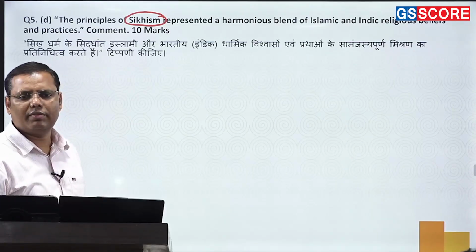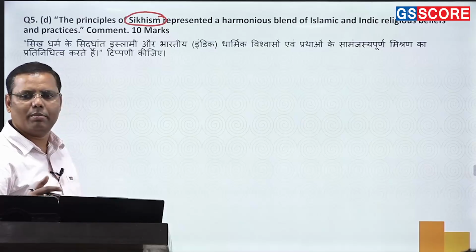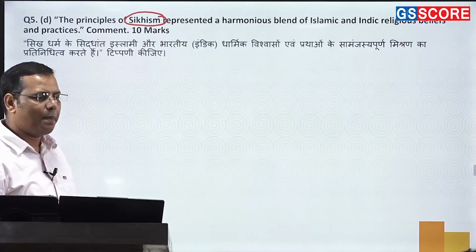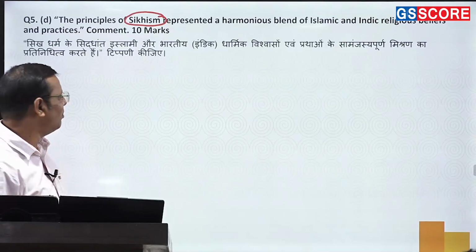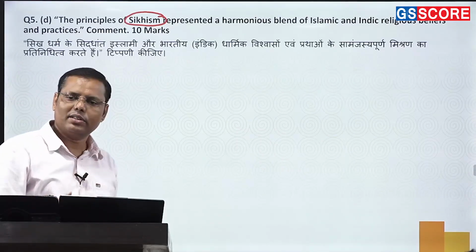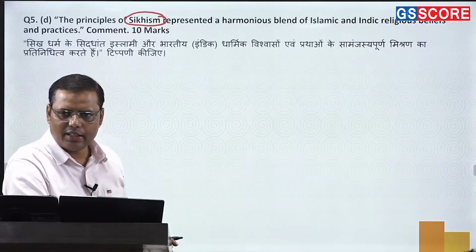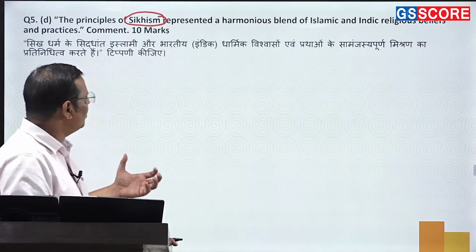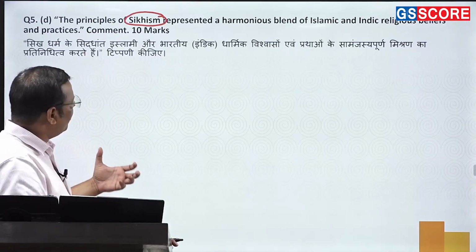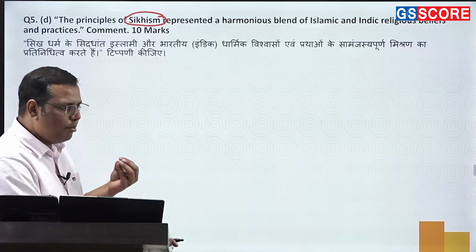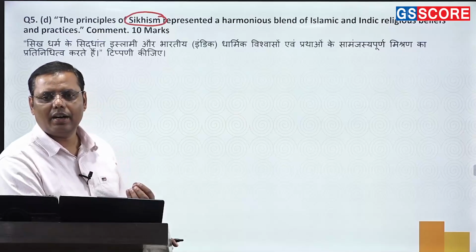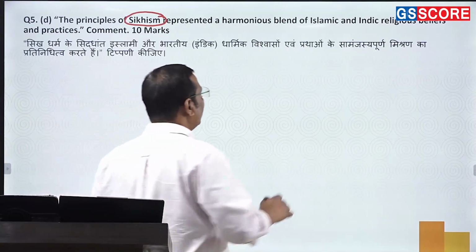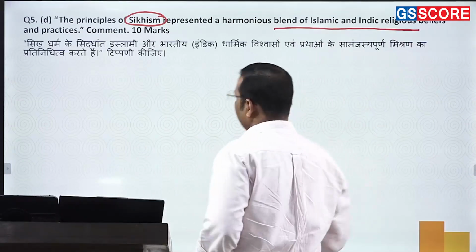From the 4th or 5th Guru, you can find that gradually it started developing certain identities, right? Such as Guru Granth Sahib coming, where his writings were being compiled. That's how we can say it was gradually converting into a religion in the 16th and 17th century, precisely in the 17th century. It converts into a religion through a gradual way, and the basics of this were in the harmonious relation among the society, and that's how we can find it as a blend of Islamic and Indic religious traditions.